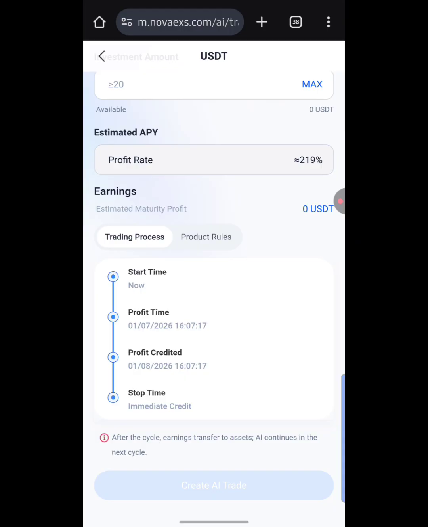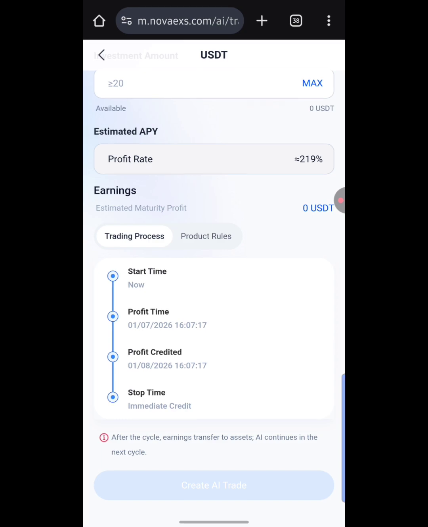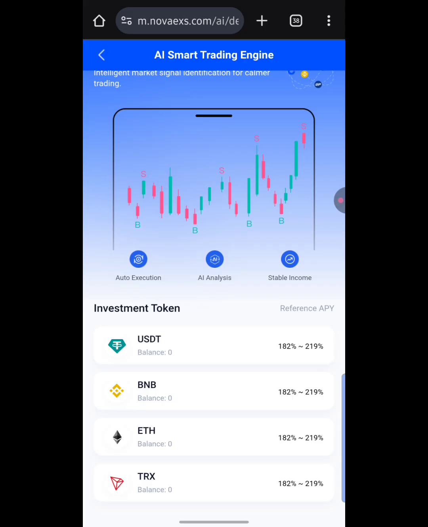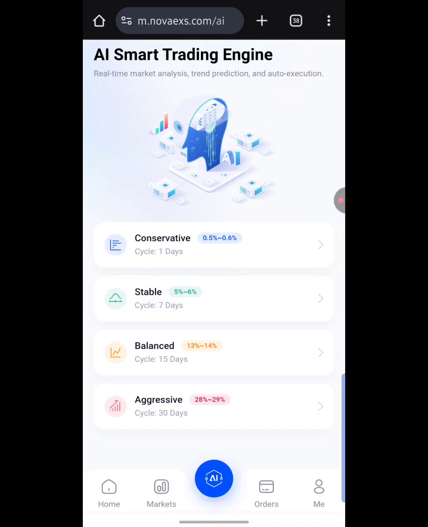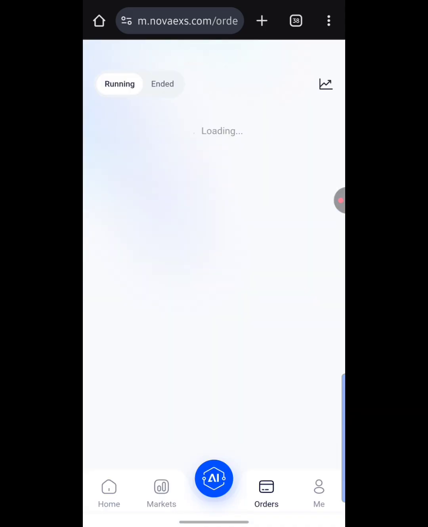As you can see over here, it says after the cycle, earnings transfer to assets, and AI continues in the next cycle. That is basically how the trading right here works. When you're done with all of that, you're going to see your running trades over here. That is the reason why mine is showing no data right now, because I've not started trading.